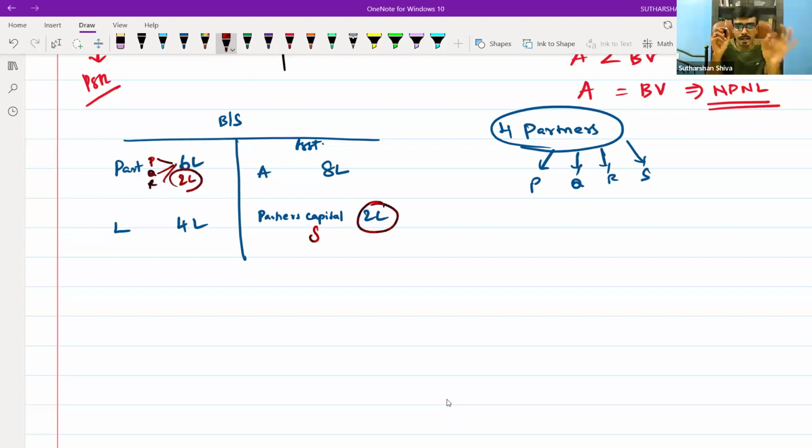Whether partner S is insolvent or not. Now tell me, is partner S insolvent? What are you able to understand from this? Tell me.